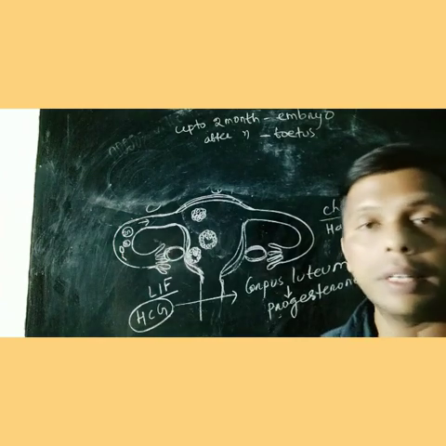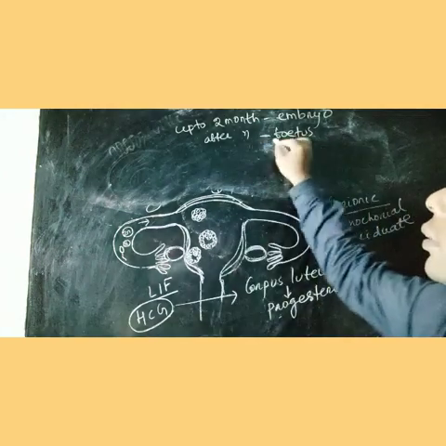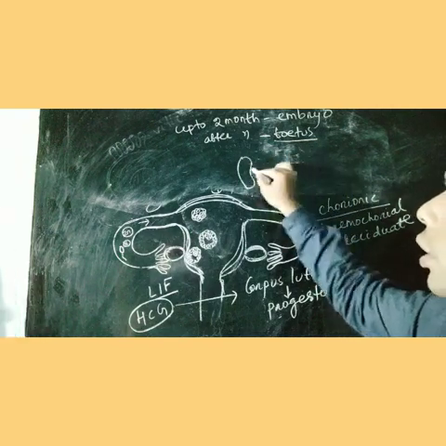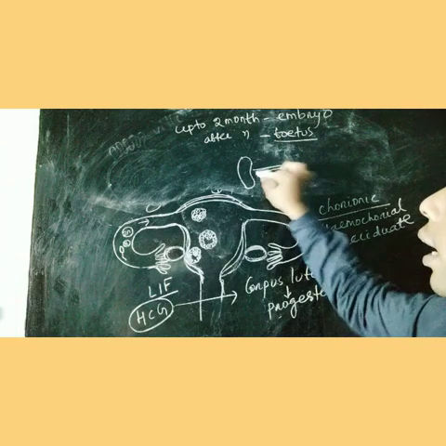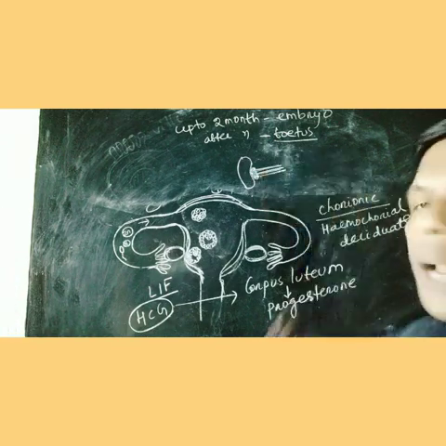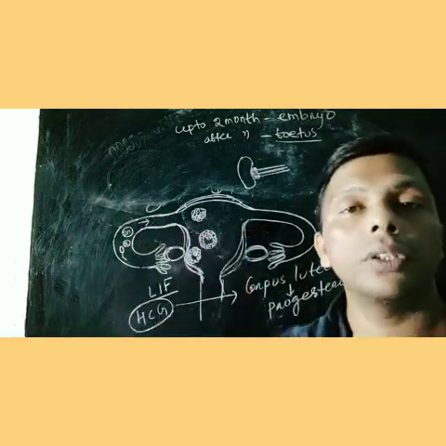After 2 months it is called a fetus. Suppose this is the fetus, this is the placenta. There is a connective tissue between fetus and placenta which is called the umbilical cord.